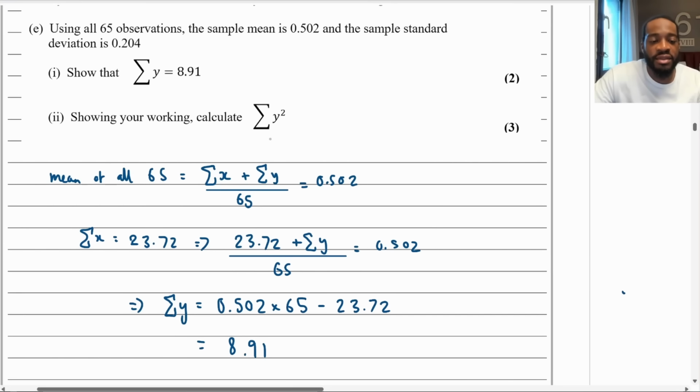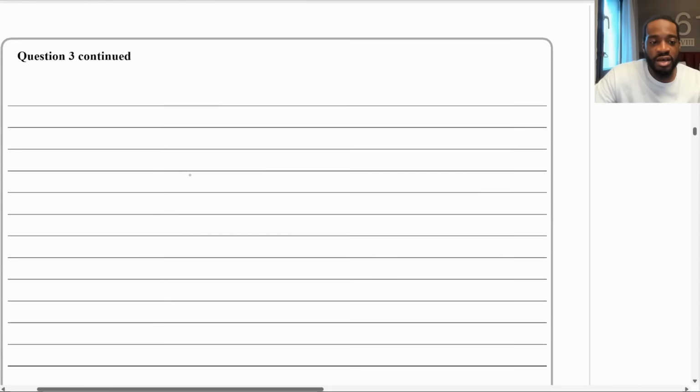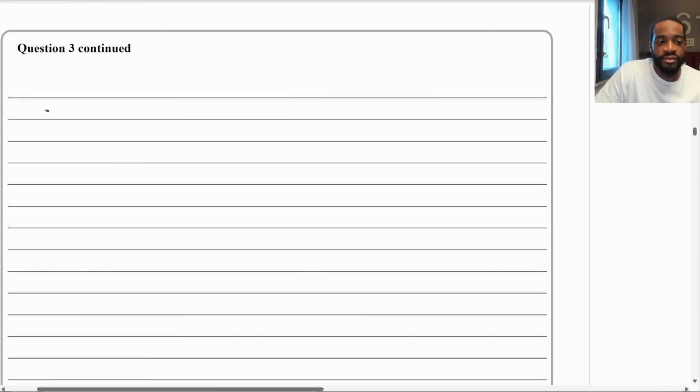So it's the same thing in terms of the fact that they've given us the standard deviation for these 65 observations. So we're going to do the exact same thing. Remember, SD is the mean of the squares minus the square of the mean.